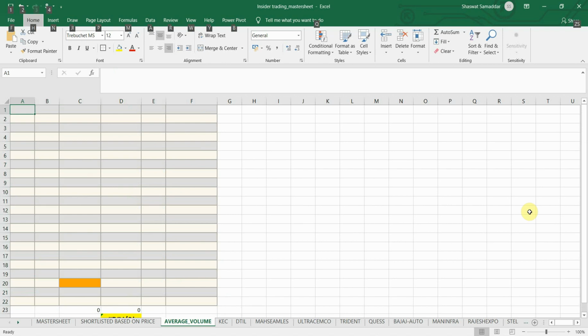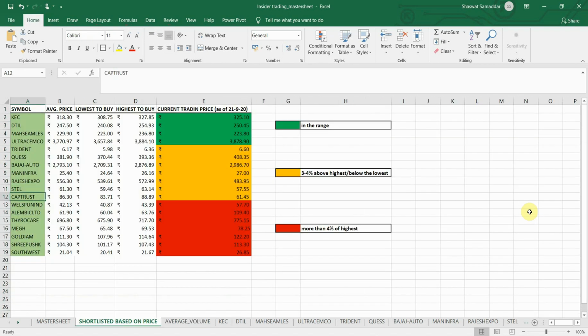Next, what stock do we have? Sorry. Yeah, the next stock we have on the list is CapTrust. This is the last one on our list because, as I stated clearly at the start of the video, the stocks which are color coded as red, we don't need to analyze them because they have already shown a move. So there's no point in actually analyzing them.